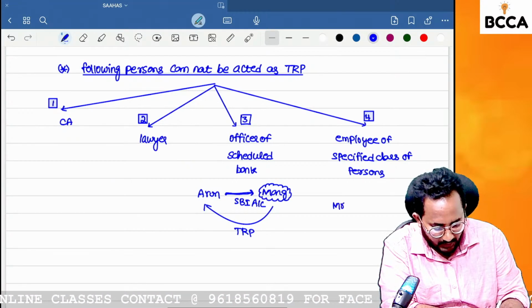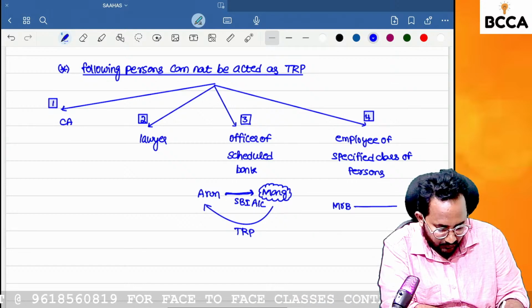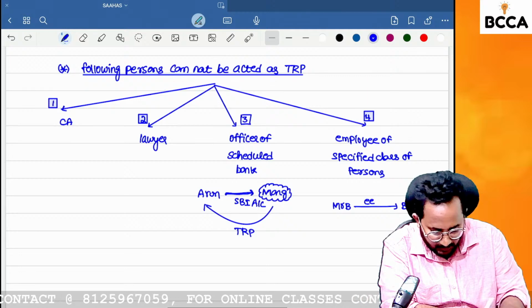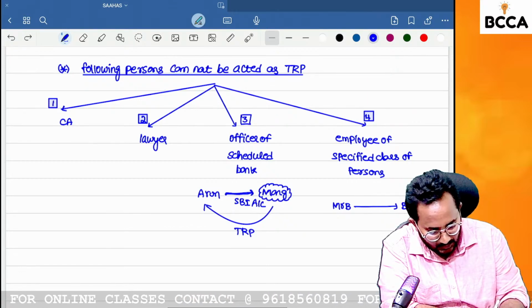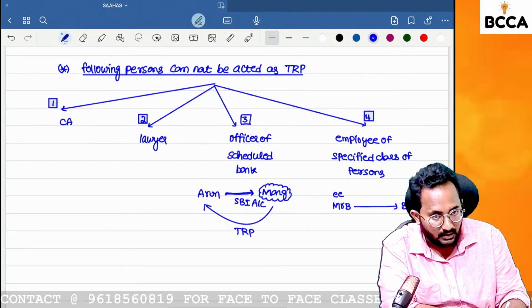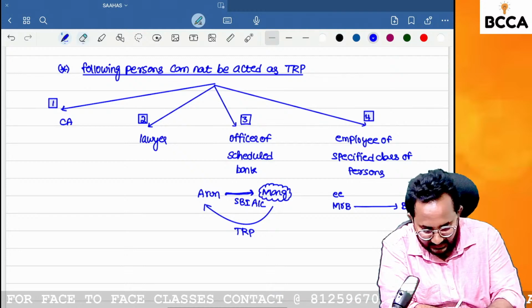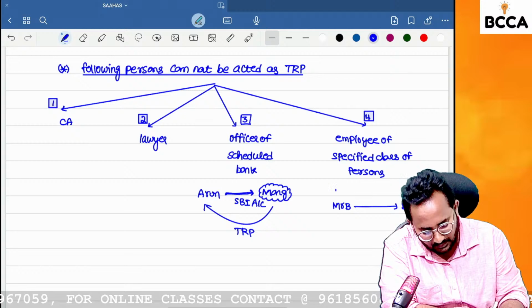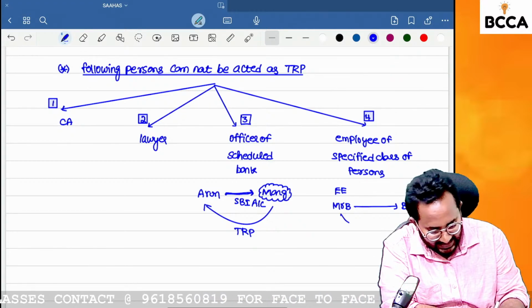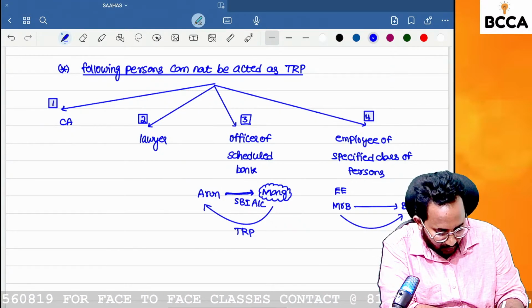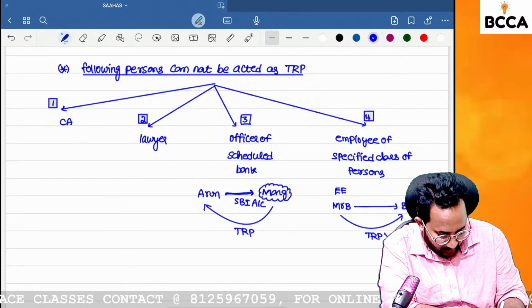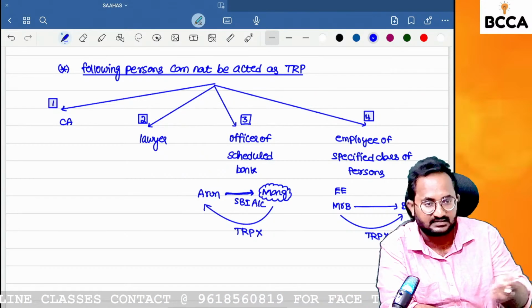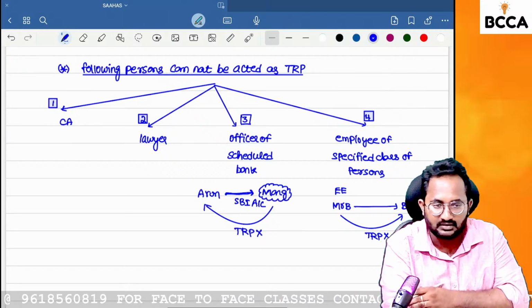Example: I am an employee of BCCA. So who is the employer, ma'am? BCCA is the employer. Can I act as a TRP for my employer? No. I can't act as a TRP for my employer, but I can act as a TRP for others. So that is only the negative list we have.